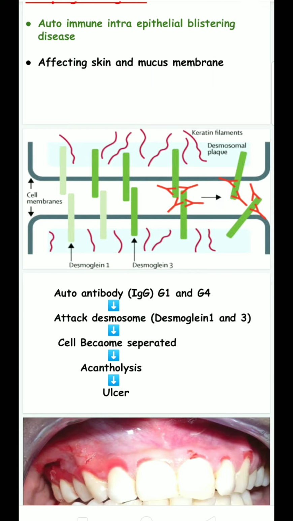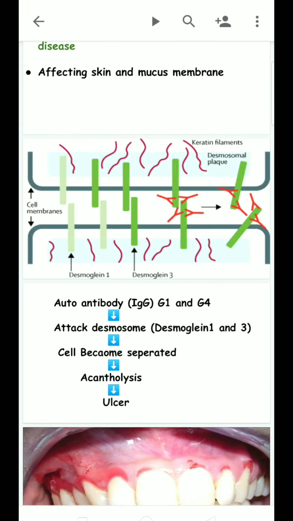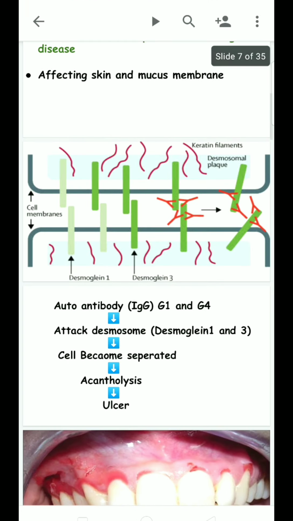Autoantibody IgG, especially IgG1 and IgG4 type antibody, attacks the desmosomes, especially desmoglein 1 and desmoglein 3. The cells become separated, which is known as acantholysis, so it leads to ulcer.